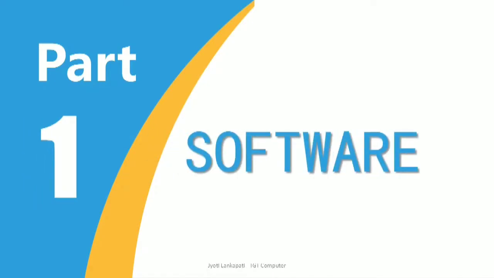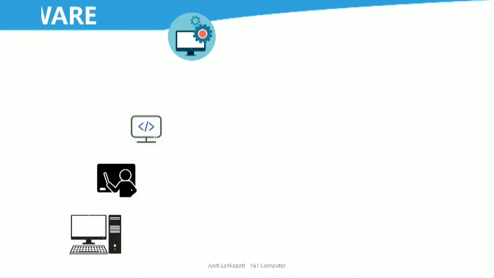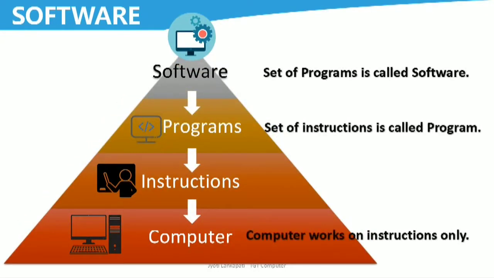See, students, we all know that our brain gives us instructions to act and react. Likewise, the same way, computer gets all the instructions from the software to perform various tasks. A computer is a machine that does not show any intelligence of its own. A computer without instructions is like a car without an engine. So, it requires a set of instructions given by a user to work on. So, these set of instructions are called programs, which are written in the computer languages.